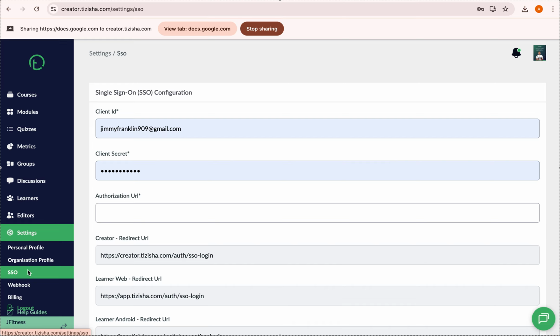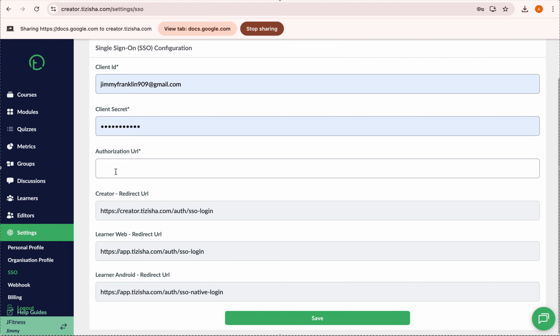So if you share the link, they'll just add their email and they'll be directly thrown inside the Learner app, right? So all you'll have to do is add their authorization URL on this space. And once you've done that, if you want to share it with an editor, people you want to collaborate with in creating course content, you can now share that. You can just click on this and copy, share it with an editor, and they can log in via this link, right?